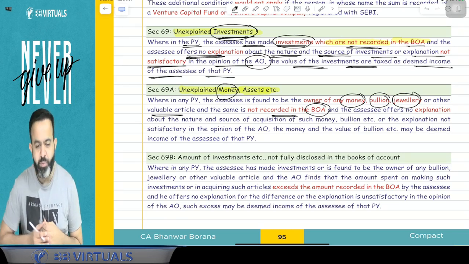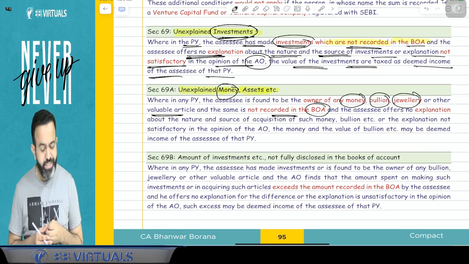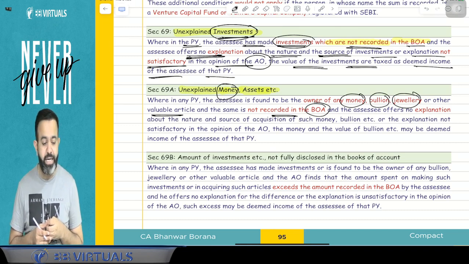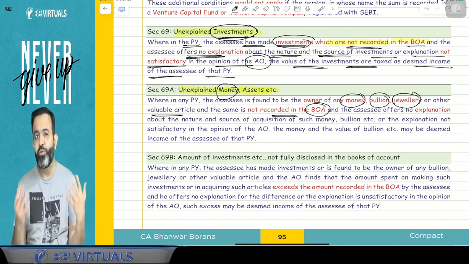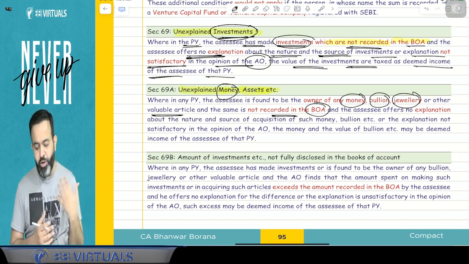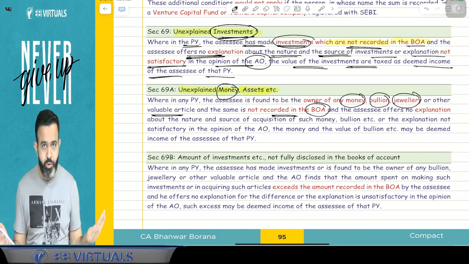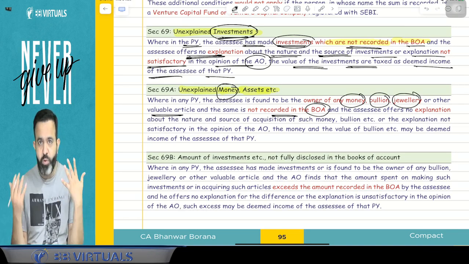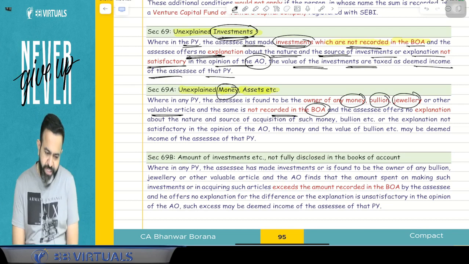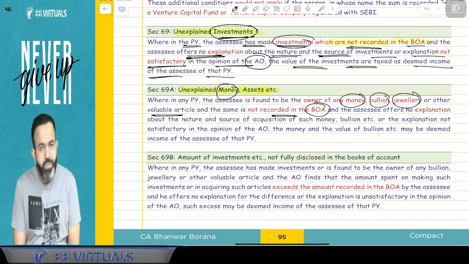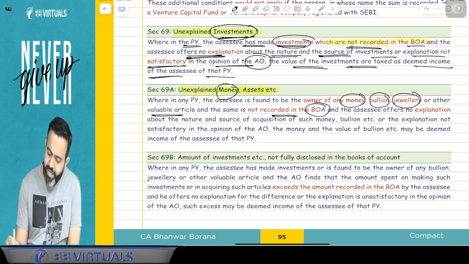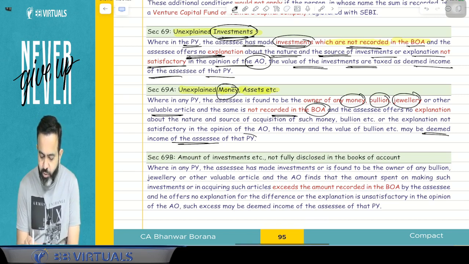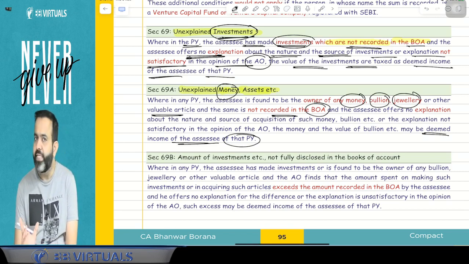Or at your home they got any bullion or jewelry or other valuable article, and you are not able to explain from where you got it, and you have not recorded it in the books of accounts. If you are not able to explain, or whatever you explain is not satisfactory, then it will be treated as your deemed income, and guys, it is going to be taxable at the rate of 78%.